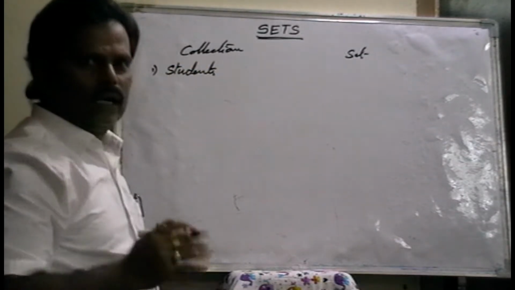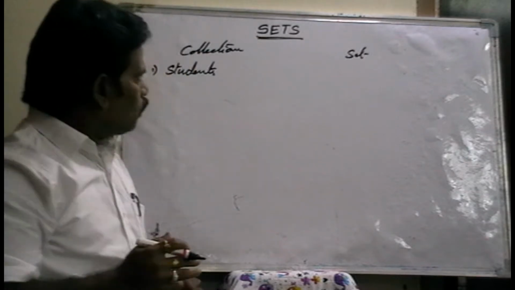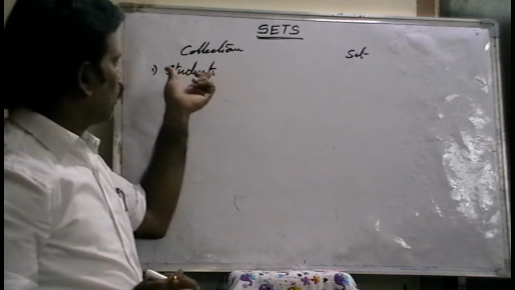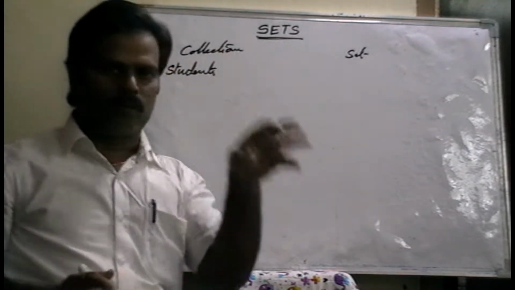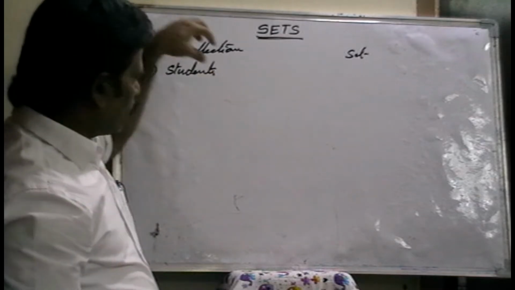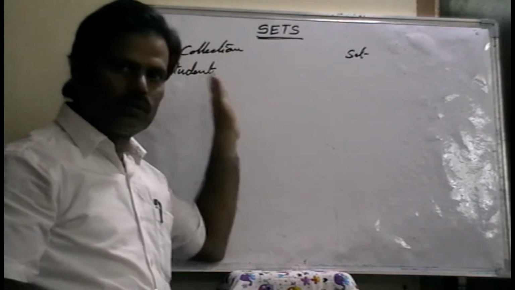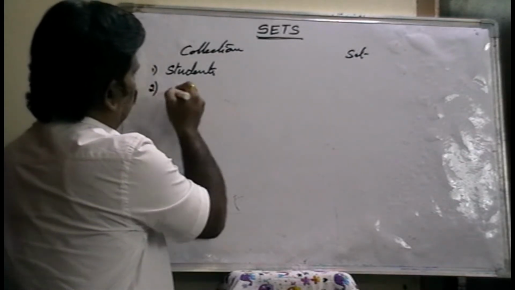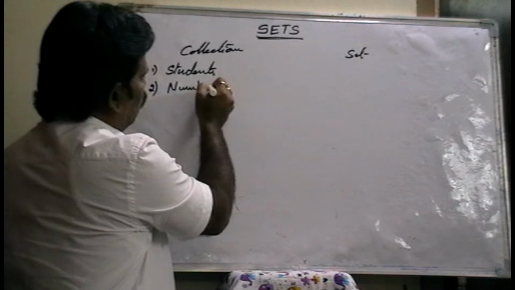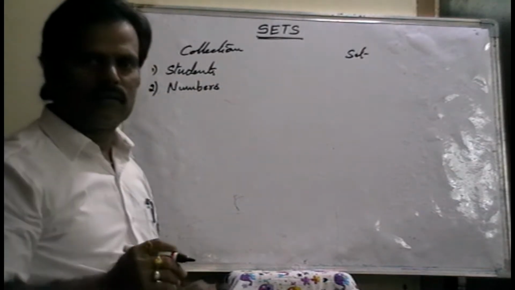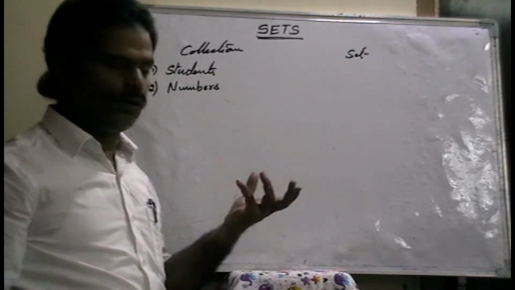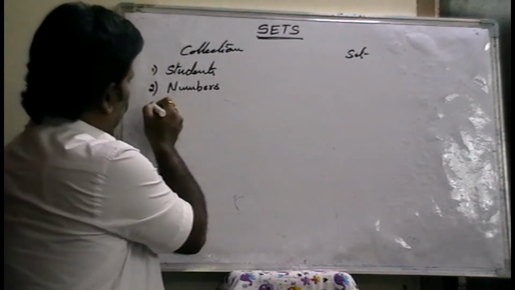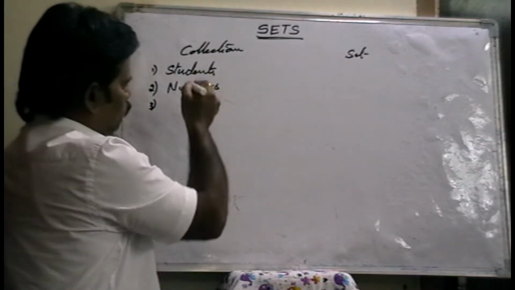For example, students. Students is a collection. In this group of elements, we cannot mention the particular name of the student or the particular class of the students. Only it is students. Students is nothing but a collection. And the second one, numbers. Numbers is also a collection. Which type of numbers? We don't know, but it is numbers.